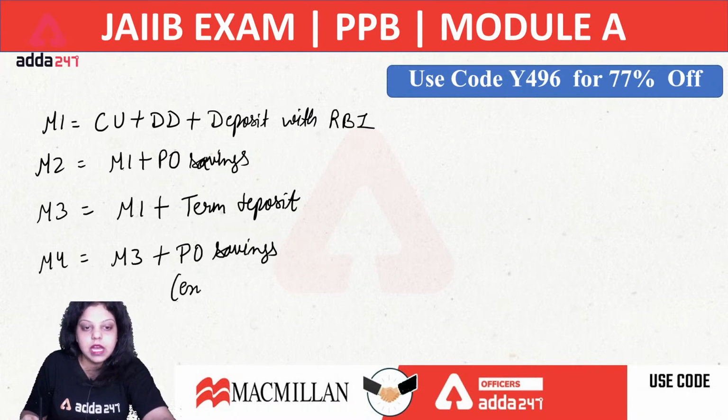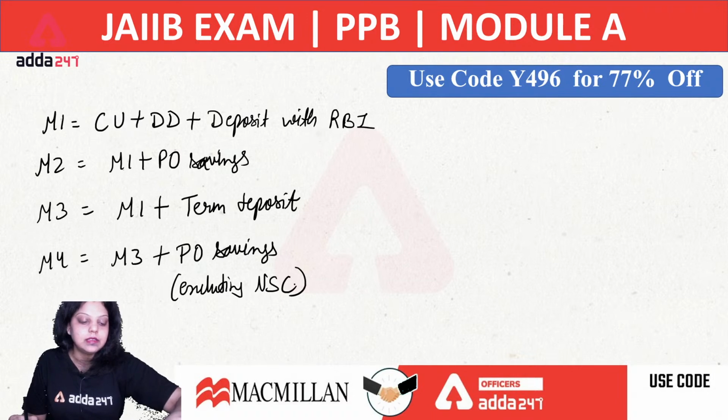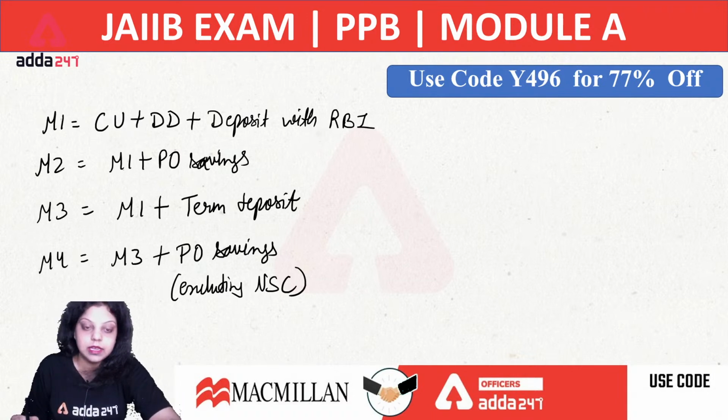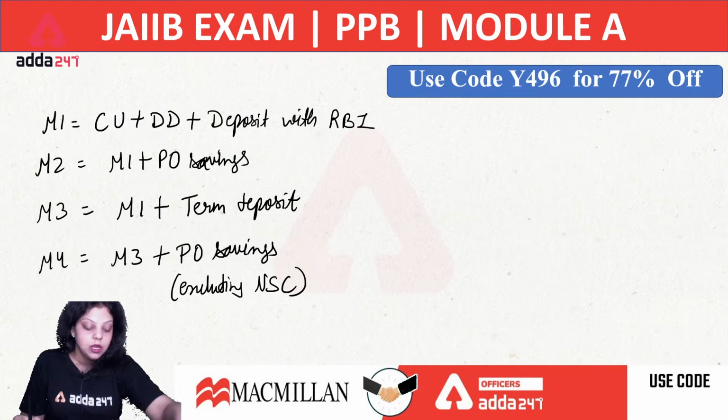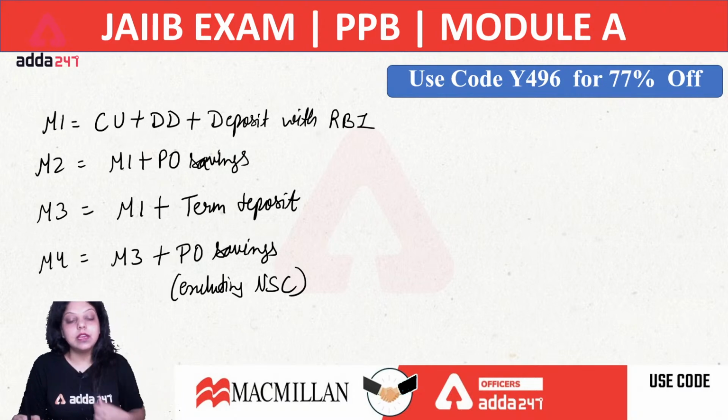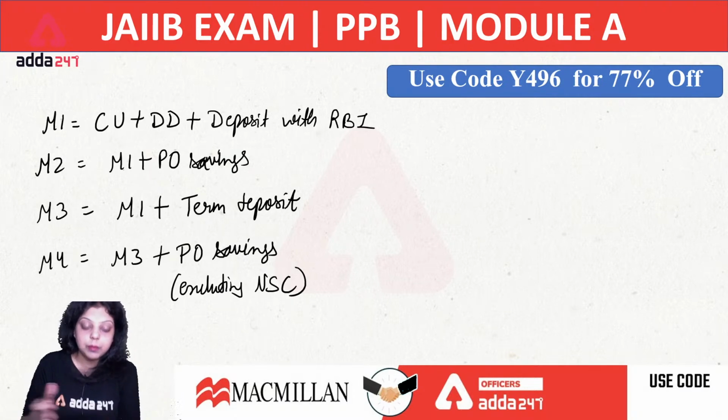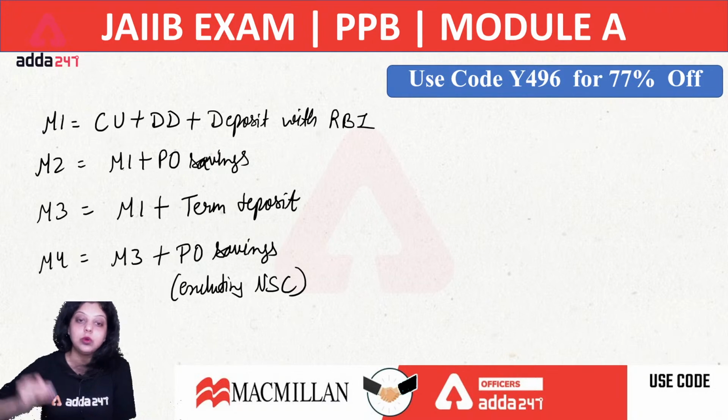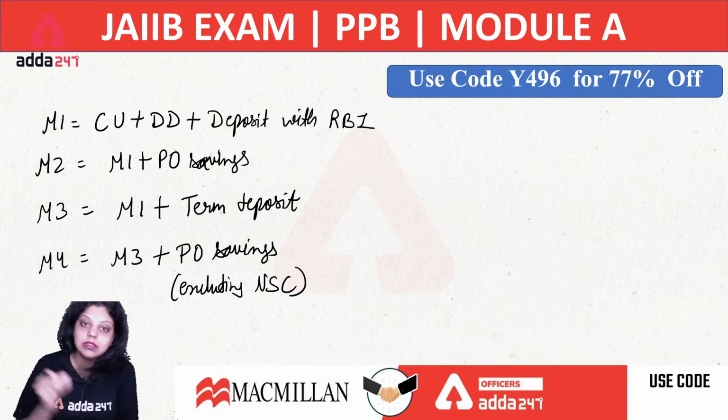Now when we are talking about M4, M4 equals M3 plus post office savings, but from this post office savings we have to exclude NSC. NSC stands for National Savings Certificates. So we have to cover all the savings the public has done in the post office, but we have to exclude the National Savings Certificates investments which were done under the post office.